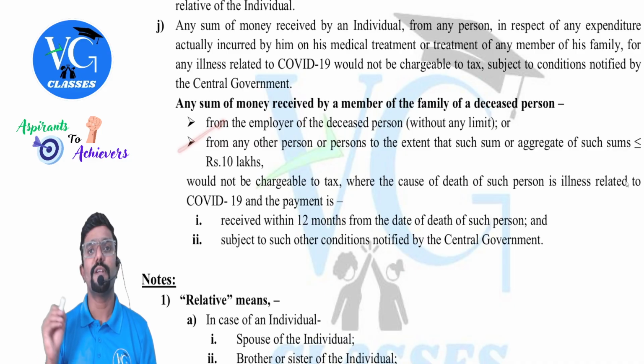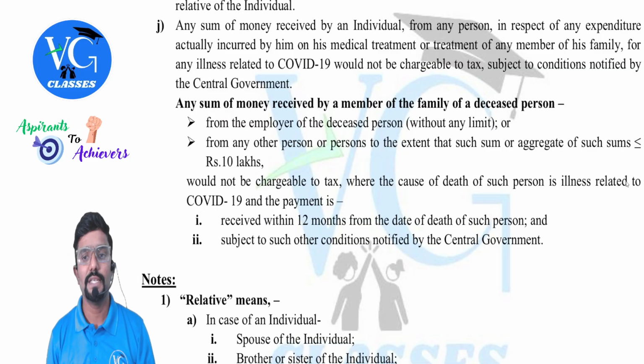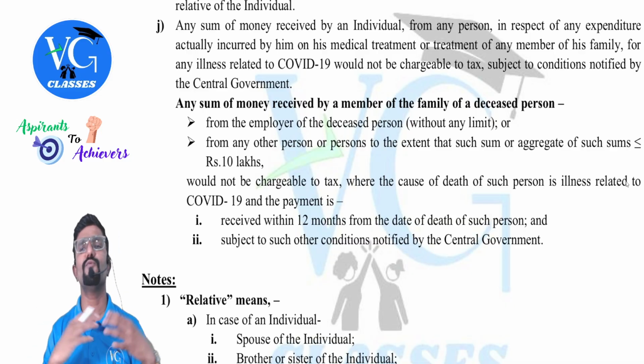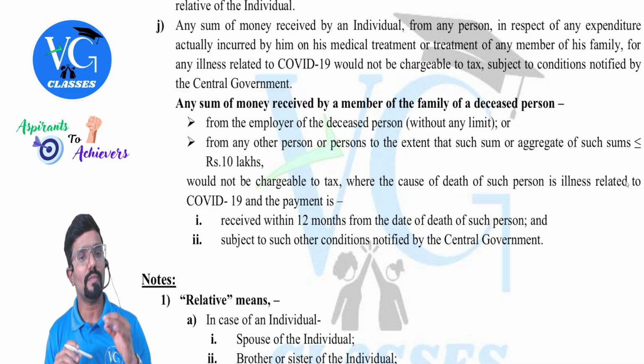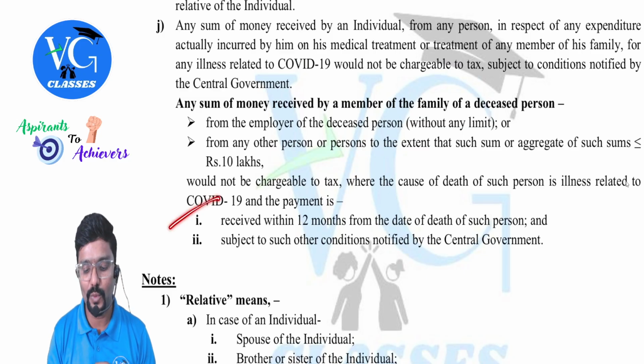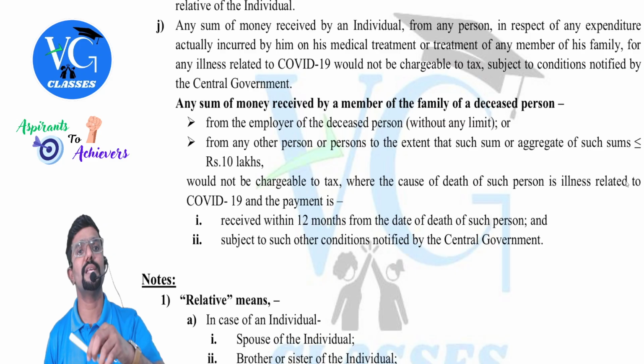Sir, what if it is received from any other person? From any other person or persons, to the extent that such sum or aggregate of such sums is less than or equal to 10 lakhs. Sir, what if it is more than 10 lakhs? Fully taxable. Okay. Would not be chargeable to tax where the cause of death of such person is illness related to COVID-19 and the payment is received within 12 months from the date of death of such person and subject to such other conditions notified by the central government.